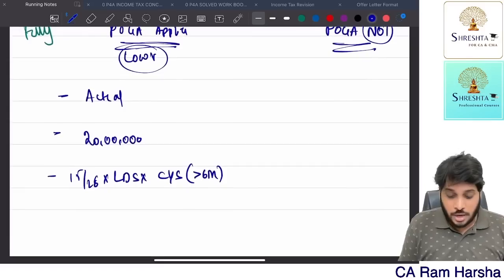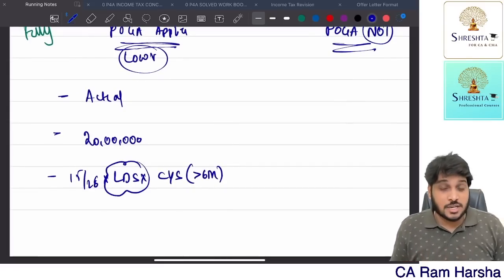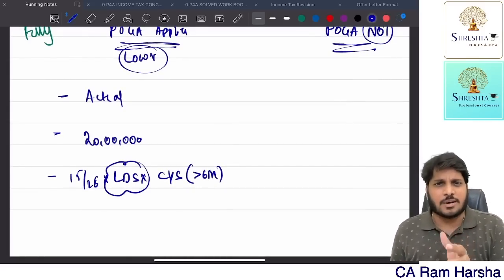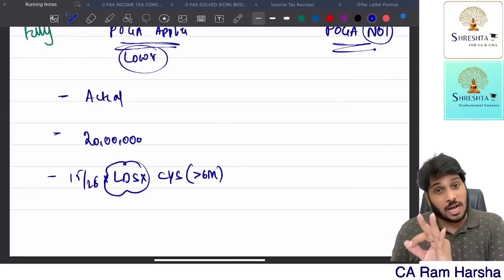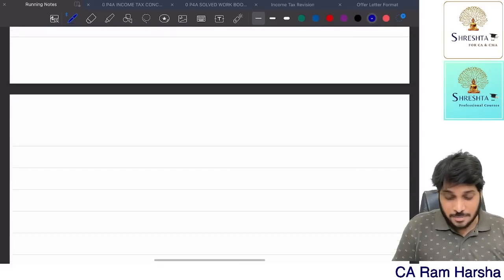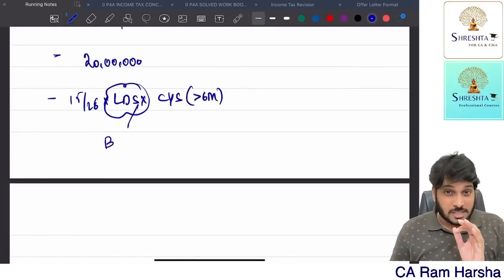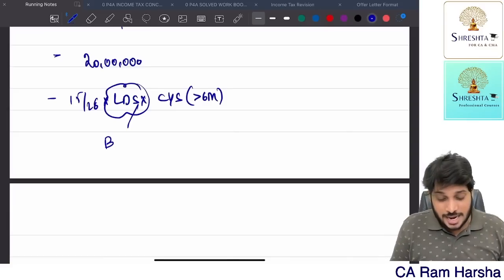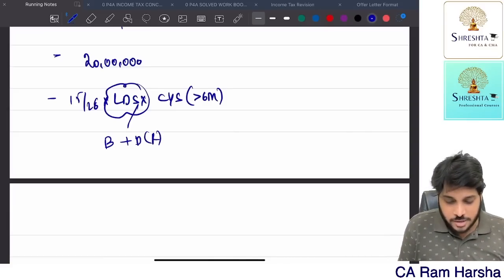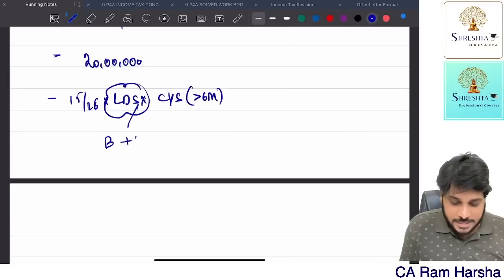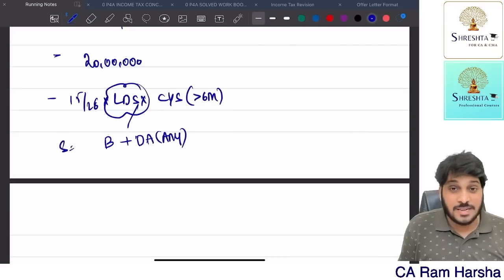Getting it? Now, at the time of retirement, what is last drawn salary? At the time of retirement, what is your salary? That is called last drawn salary. Now, sir, salary means what? You are saying salary includes so many elements. Here, for the purpose of gratuity, where the Gratuity Act is applicable, salary means basic plus dearness elements. Any DA you may consider, retirement, non-retirement, doesn't matter.